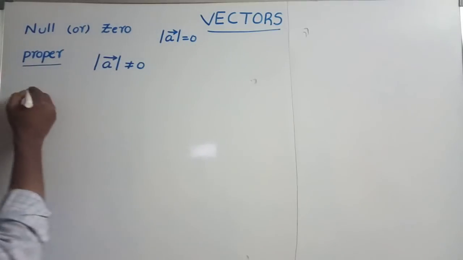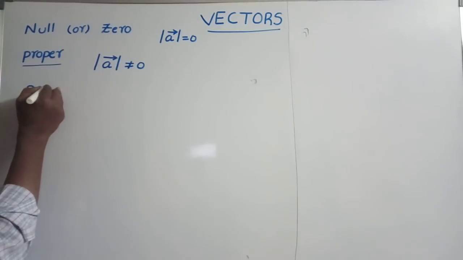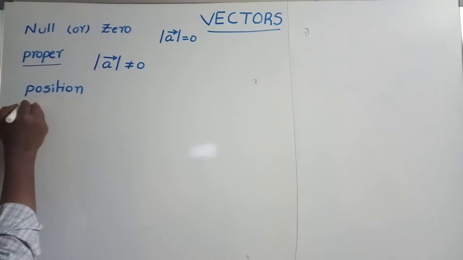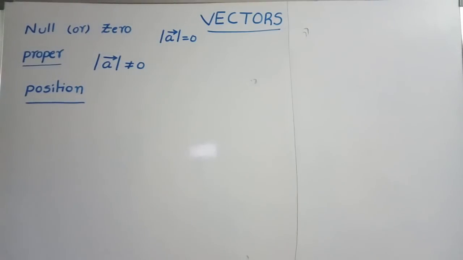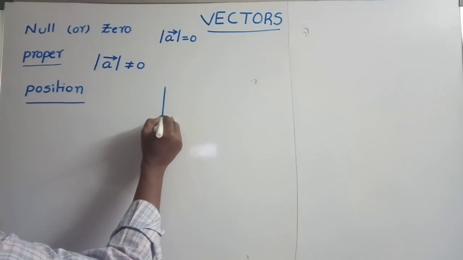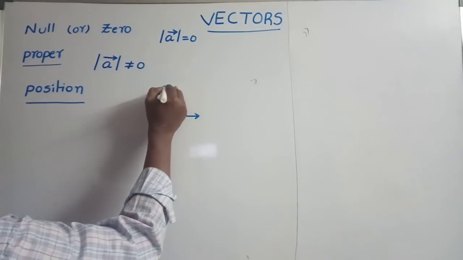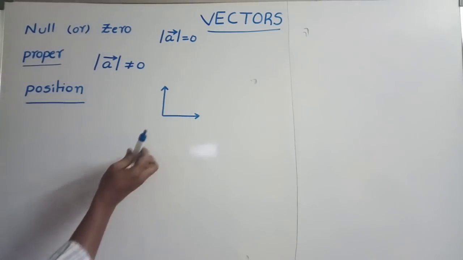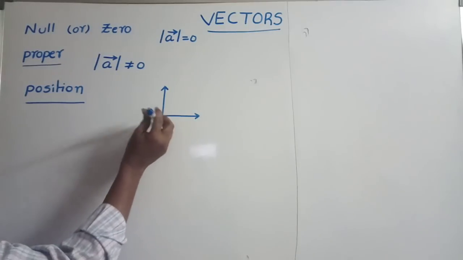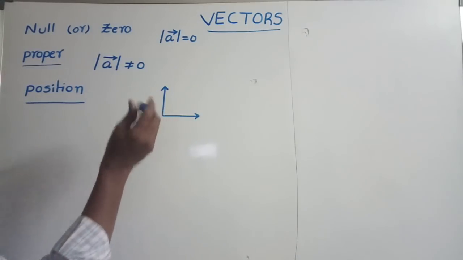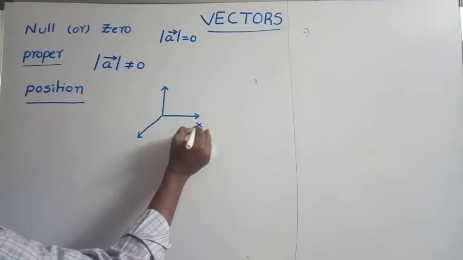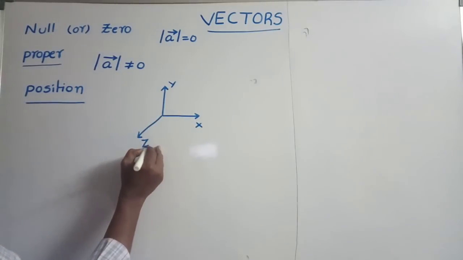Next, position vector. To specify the position of a particle, we need a coordinate system. The coordinate system is the Cartesian coordinate system. It consists of three mutually perpendicular axes, named x, y, and z axis. Actually, the z axis is perpendicular to both x and y axis, but it is not possible to draw like that, so I am representing it like this. This is the x axis, y axis, and z axis.